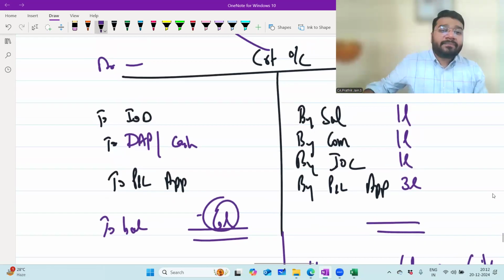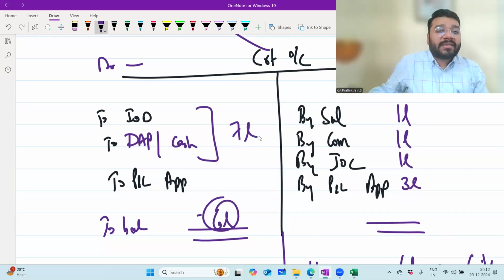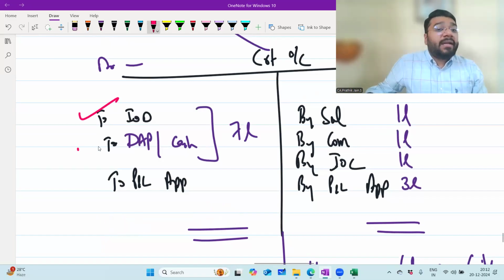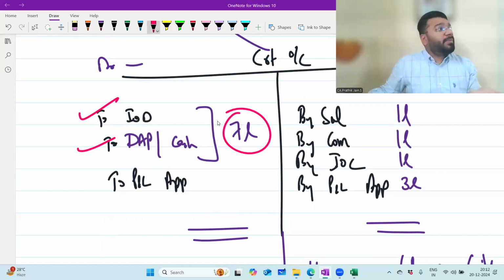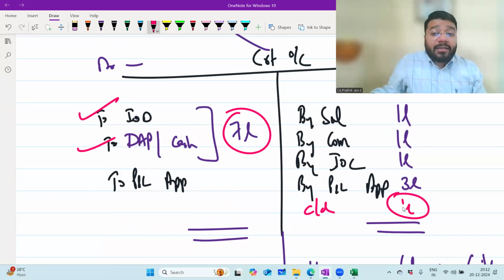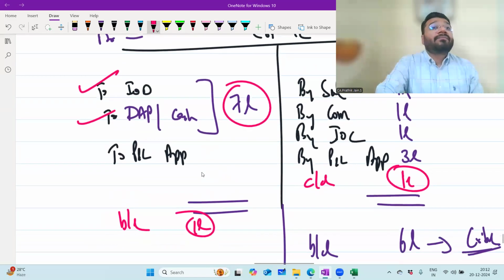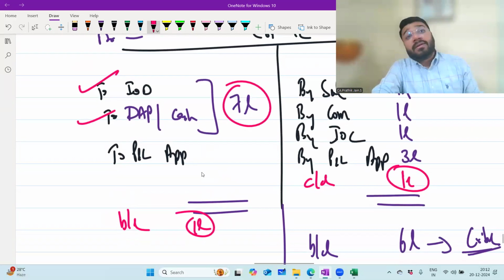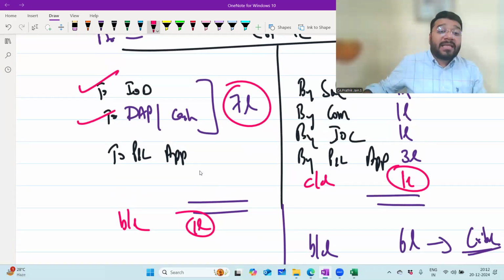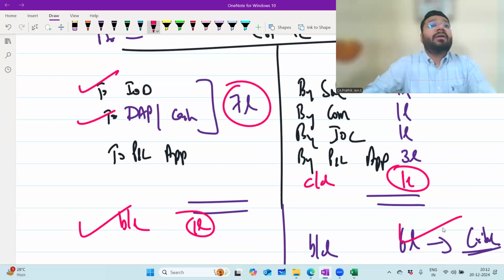How? Like this. Let's say interest on drawing and drawing against profit put together 7 lakh. Possible, not possible? Possible. So what is the balance carried down now? 1 lakh on the other side. And the brought down is 1 lakh. If the balance brought down comes on debit side, what balance does it become? Debit balance. So current account can have both credit balance as well as debit balance. Which means the balance brought down can come either on the debit side or on the credit side.